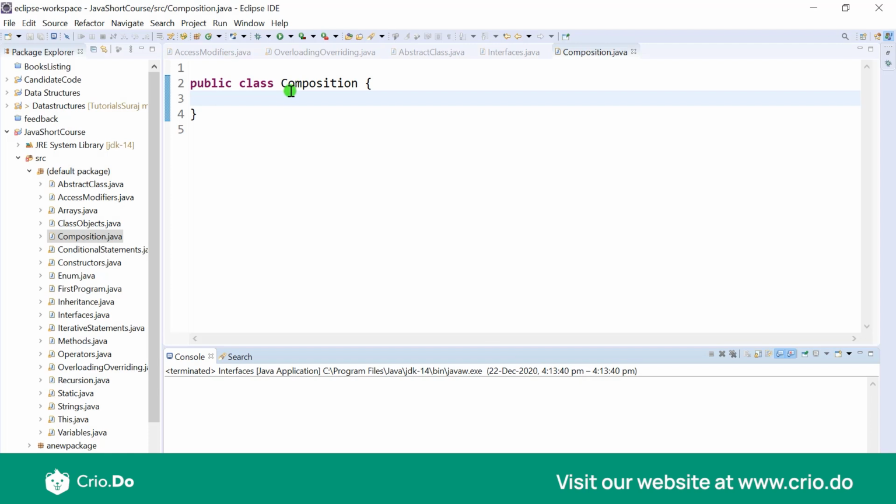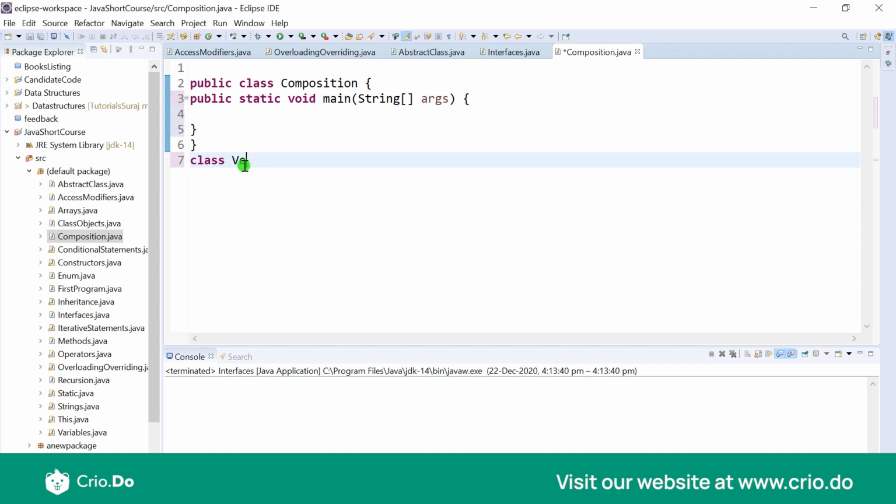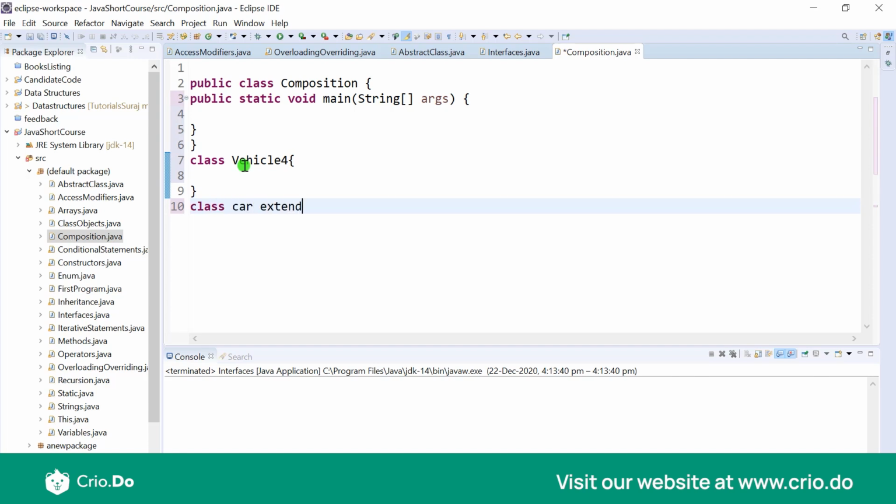So for that, I created a new class called Composition, and here again we would just write our main method. Now over here, let's create the same class Vehicle, and since we are using these within our package, let me just create the name to be something else. And now another class, Car, would extend this Vehicle, and this would be called Car3. Now this is an is-a relationship because a car is a vehicle.